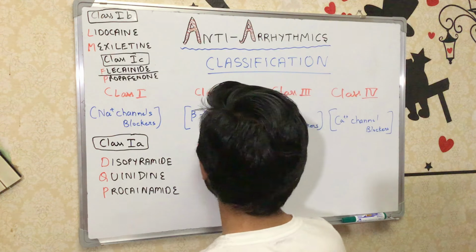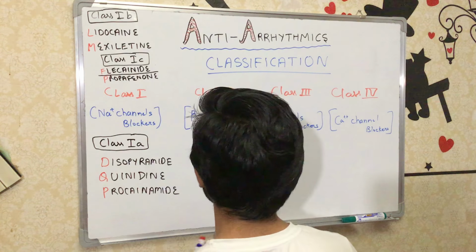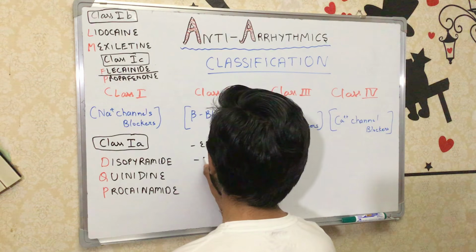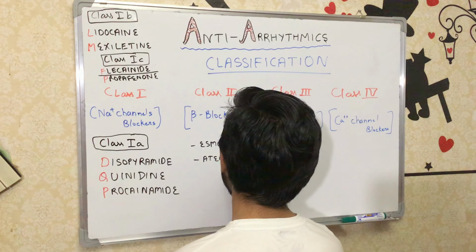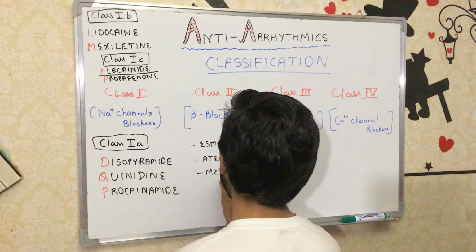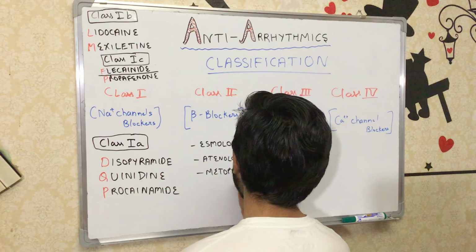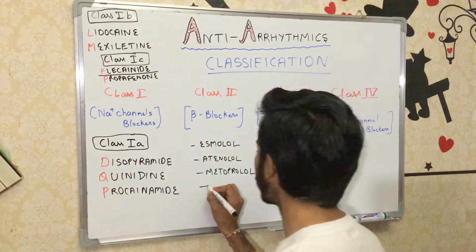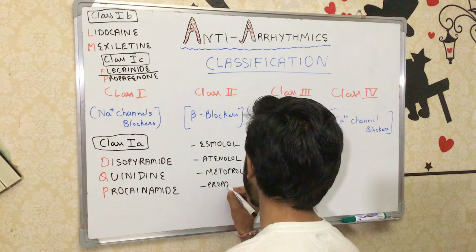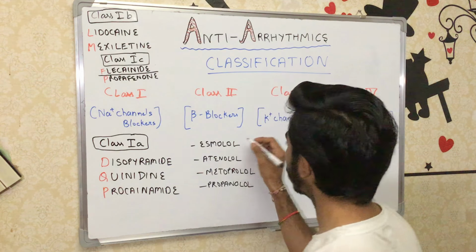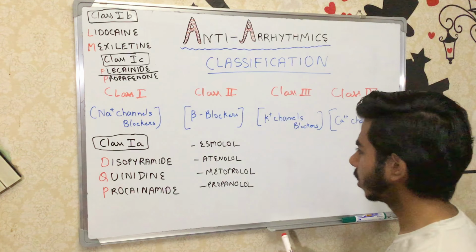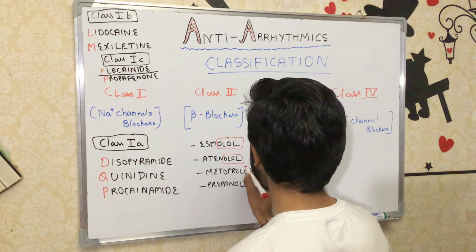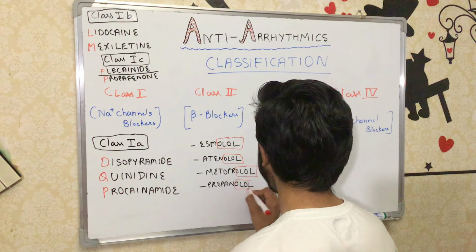We have many, for example esmolol, atenolol, metoprolol, propranolol. So all the -olol drugs are the beta blockers. They are the class 2 agents in the antiarrhythmics.